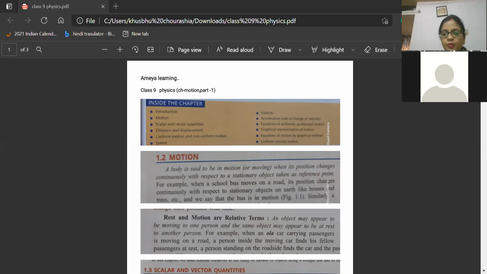Very good, beta. Very good, Praveen. The bus is in motion. Yes, Avinash. Super, beta. Divyashri, very good. So the bus is in motion with respect to the surrounding. But what about you? You are inside the bus. Are you in motion or are you in rest? Hajiva, answer this question. Very good. But beta, you are at rest with respect to what? You are at rest with respect to what?